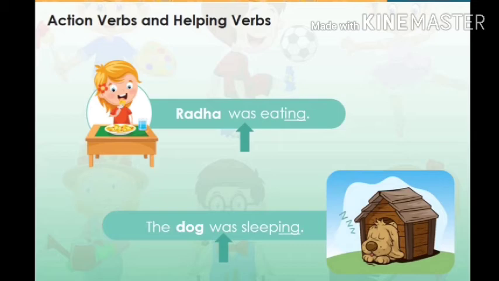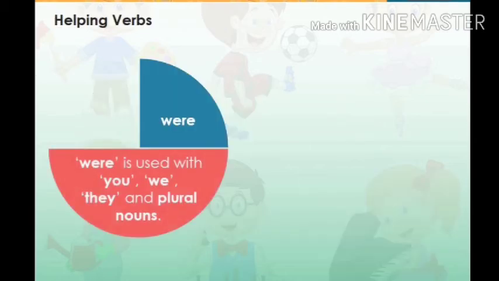Radha is a proper noun. Eating is a main verb. Dog is a noun. Sleeping is a main verb. These sentences also speak about actions that happened in the past. We get to know the actions happened in the past because the sentence has a helping verb was plus the ing form of the verb. The helping verb were is used with you, we, they and plural nouns.